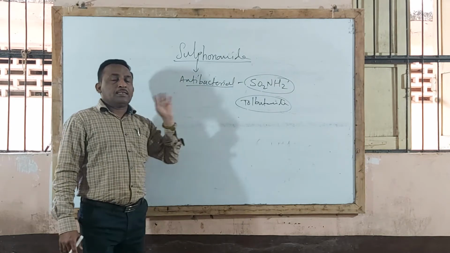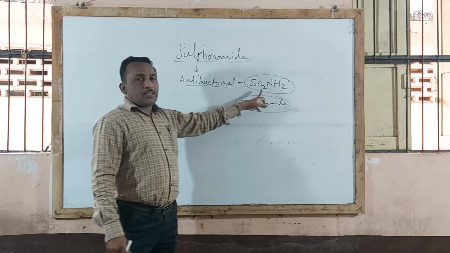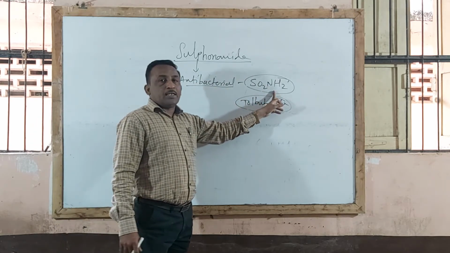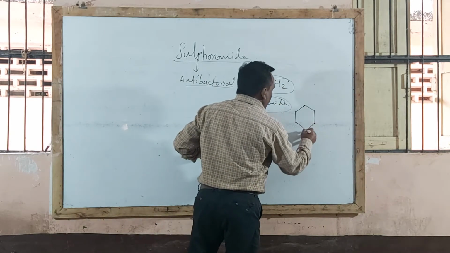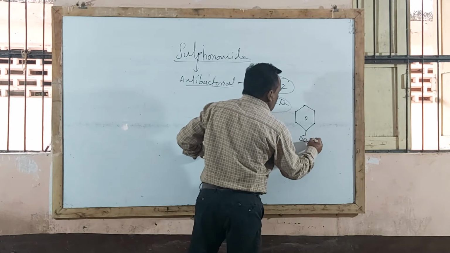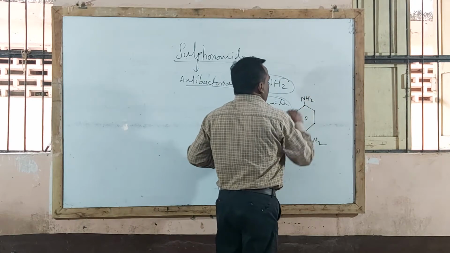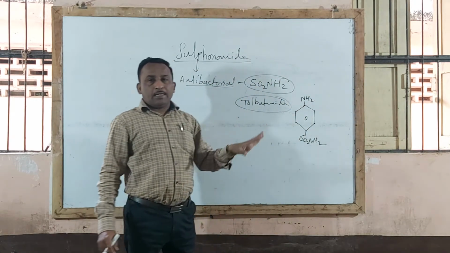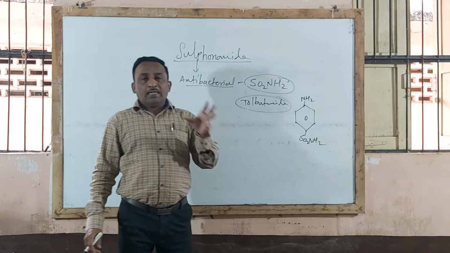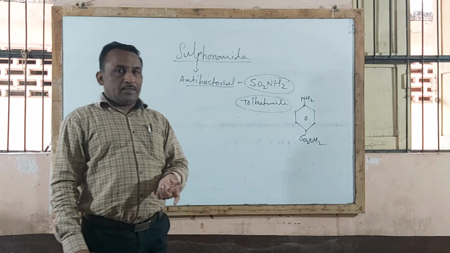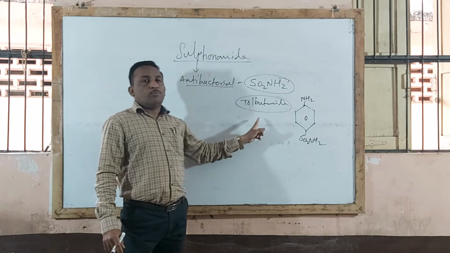So what are sulfonamides? These are drugs used as antibacterial compounds, chemically containing the sulfonamido group, that is the SO2NH2 group. The basic structure of a sulfonamide has a benzene ring, with the SO2NH2 group, the sulfonamido group, in the first position, and a para-amino group. This structure shows antibacterial activity. Because of the presence of the sulfonamido group in the compound, it shows antibacterial activity against most microorganisms, and is therefore called a sulfonamide compound. Only the exceptional case is tolbutamide.